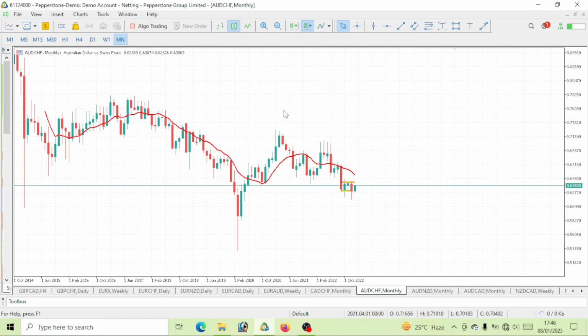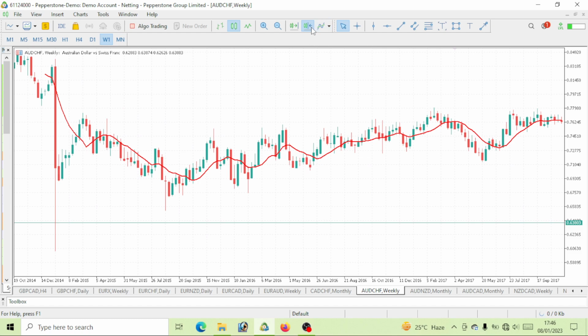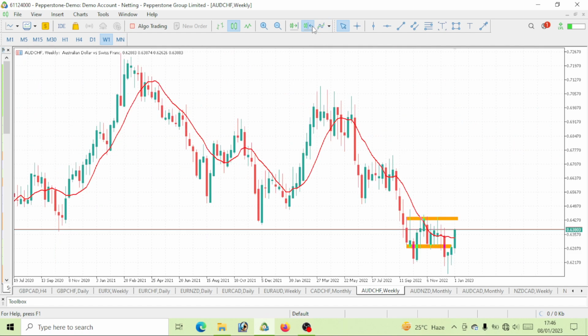That is one. You can also see that this price is trading below this 10 period simple moving average. We all know that once price is trading below this 10 period simple moving average, then definitely that is a sell movement. What we'll be watching out for is to look for an opportunity to go ahead and sell. So basically the full trend on AUD Swiss franc is a bearish move, a downtrend movement, by the way.